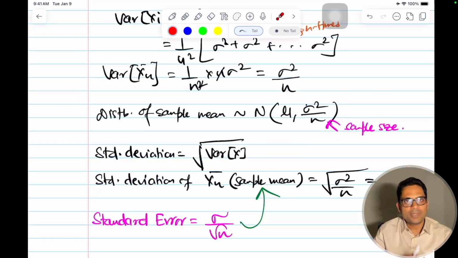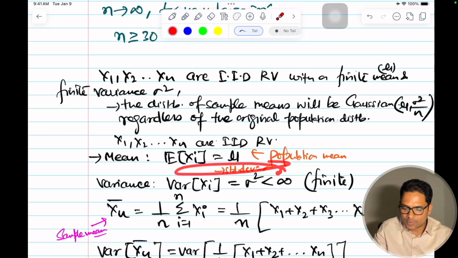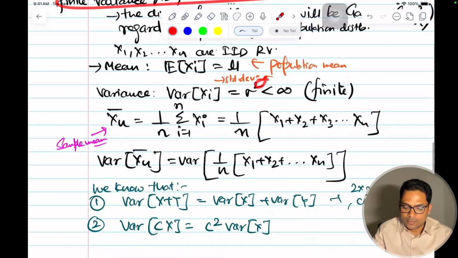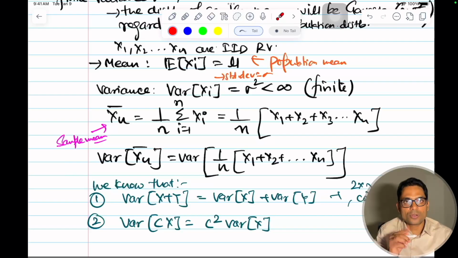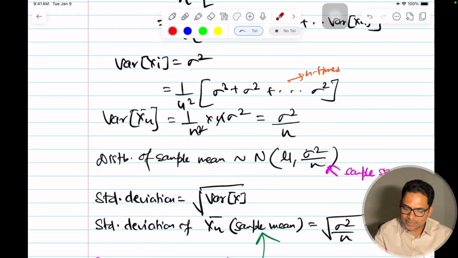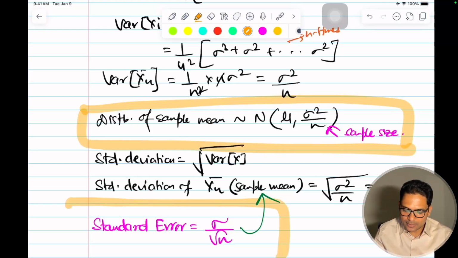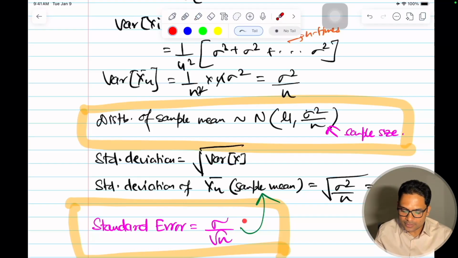So the standard deviation, let it be very clear. Standard deviation of the population is sigma. Standard deviation of the data that we have, IID random variables, is given by sigma. And then we calculated the sample means, and that sample mean follows a Gaussian because of the Central Limit Theorem, whose mean is mu and whose variance is sigma square by n. And the standard error is the standard deviation of the sample mean that is coming from the Gaussian here. I hope standard error is clear.